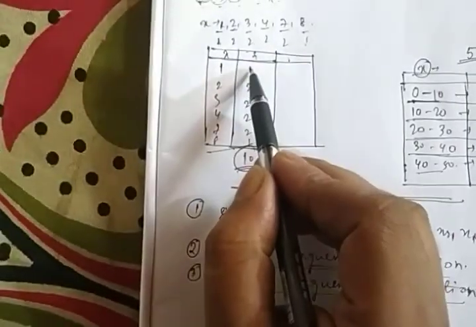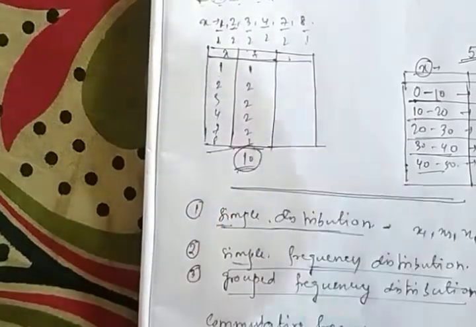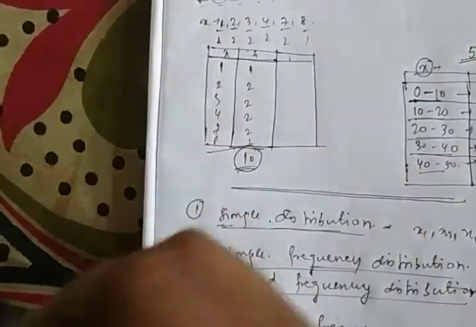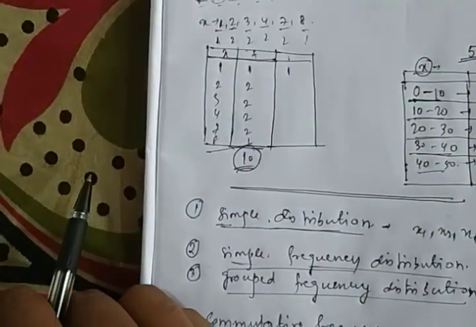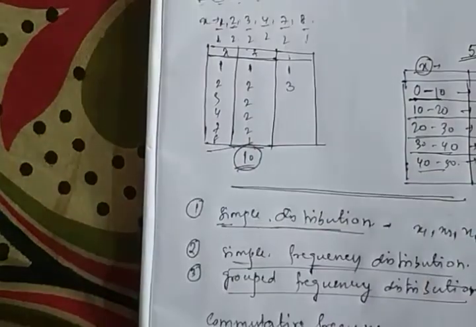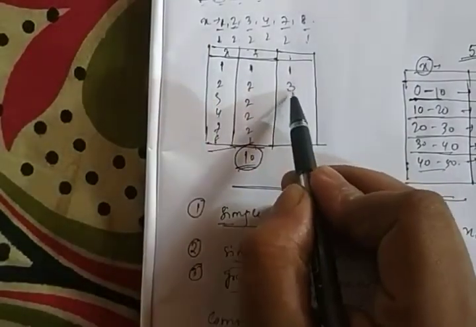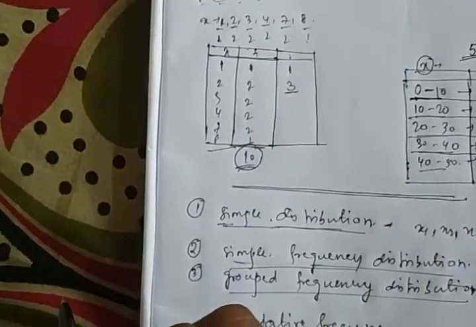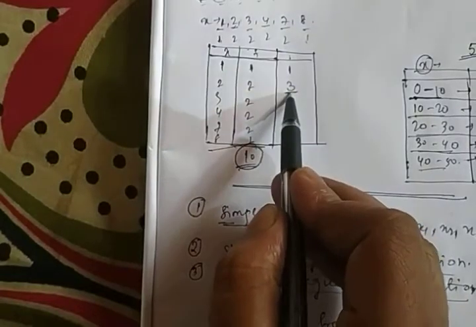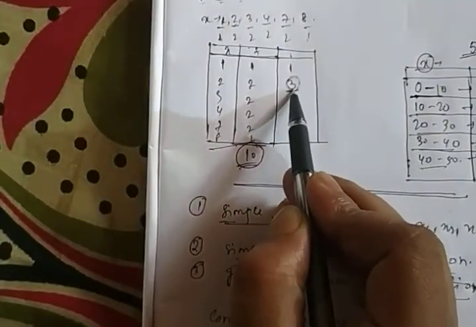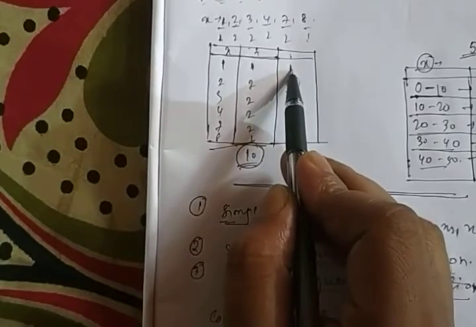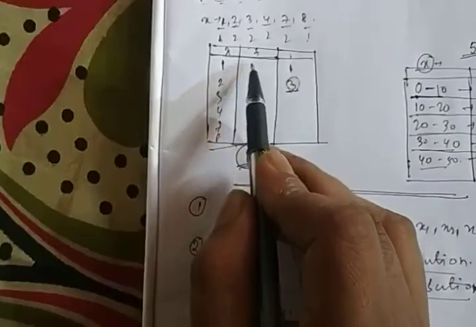So only one of the observations gets a value x. So this will be 1. If I add this 1 and 2 and write it in this form 3, then this is called the cumulative frequency, and there are a total of 3 cumulative frequency, right? Now one of them is the frequency number 1.